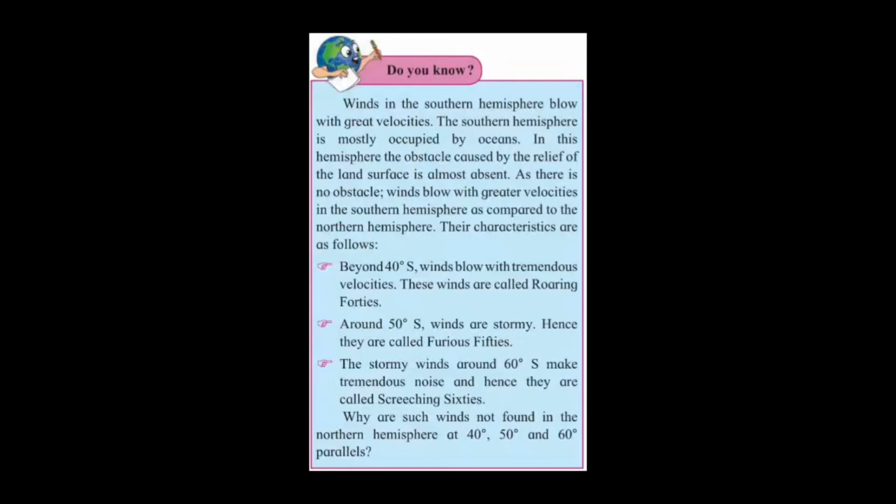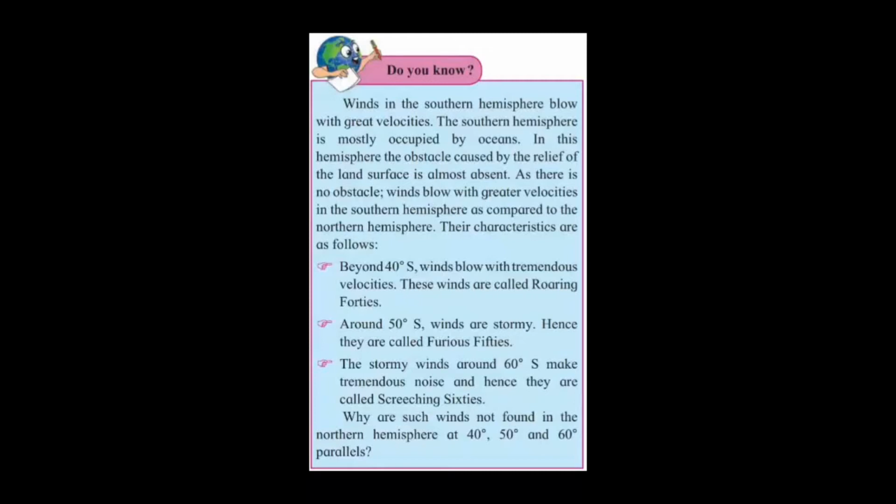Their characteristics are as follows. Beyond 40 degrees south, winds blow with tremendous velocities. These winds are called roaring 40s. Around 50 degrees south, winds are stormy. Hence, they are called furious 50s. The stormy winds around 60 degrees south make tremendous noise and hence they are called screeching 60s.